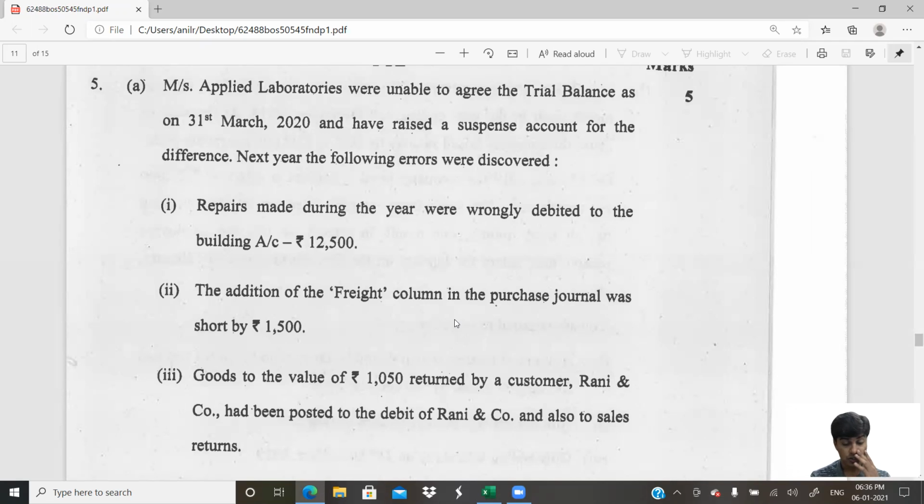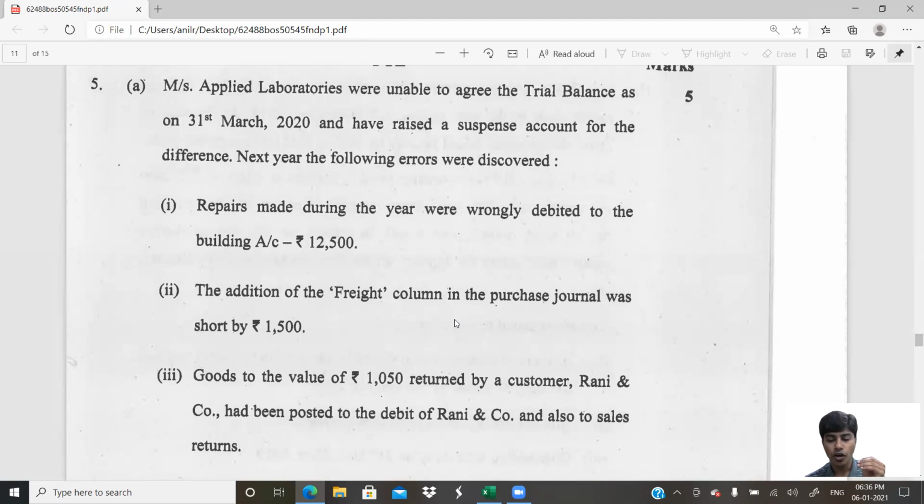Come on, let us go to the next one. The addition of the freight column in the purchase journal was short by 1,500. So freight was recorded less by 1,500. Assume freight is 10,000 rupees. You recorded it 1,500 rupees less, meaning you recorded 8,500. So freight expense is 10,000, but it is recorded at 8,500.